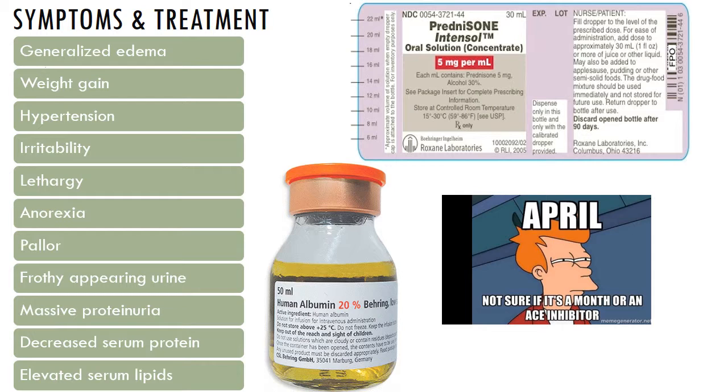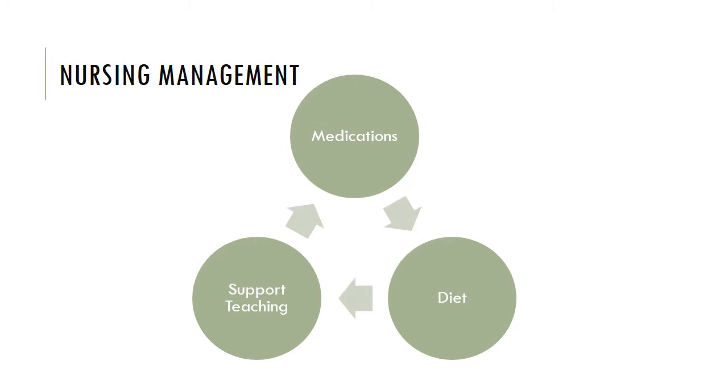It's important to monitor electrolyte levels because with diuretics, children can develop hypovolemia and it can alter their electrolyte levels. For children with massive edema who don't respond to fluid restrictions, albumin and Lasix may be given. Okay, monitor for side effects. Protect children from infections. Prevent skin breakdowns. Diet: they need normal protein, low salt. No added salt either during the corticosteroid treatment.